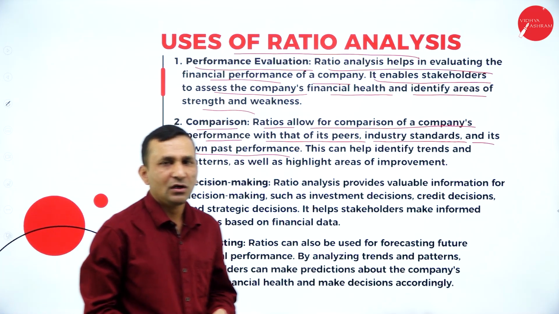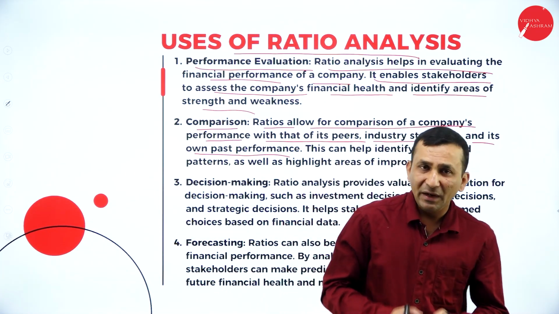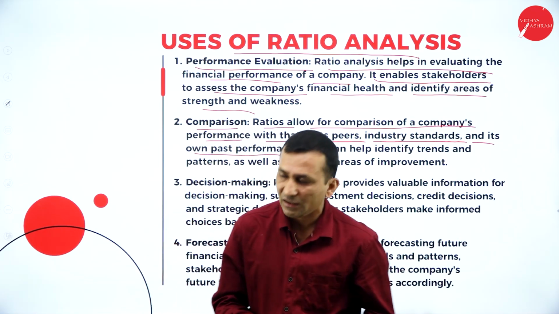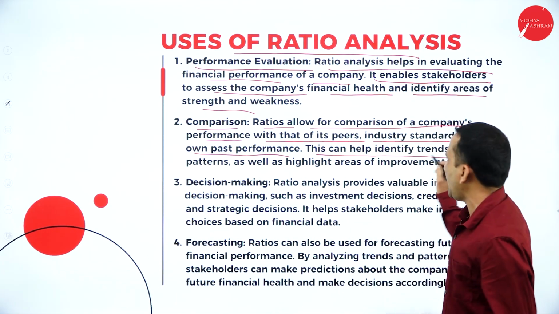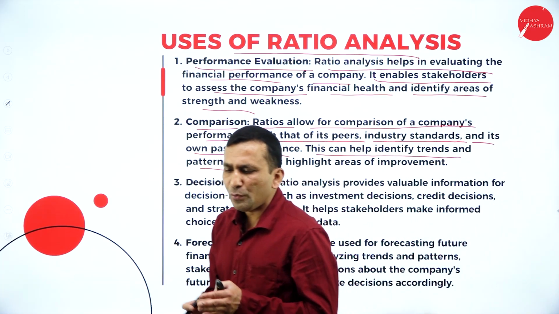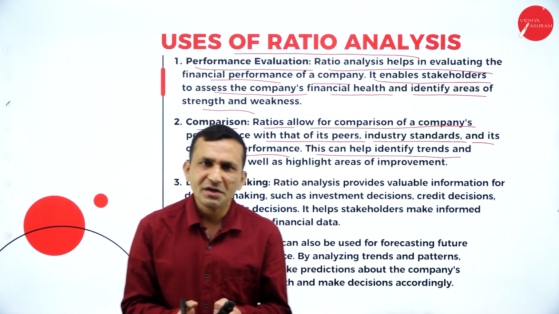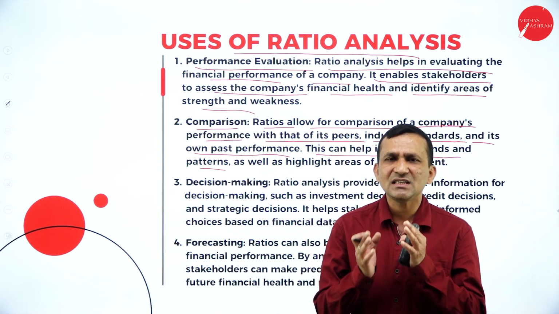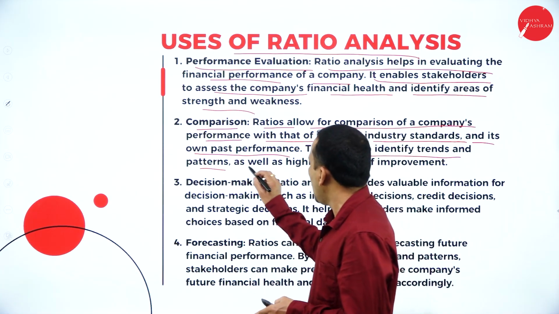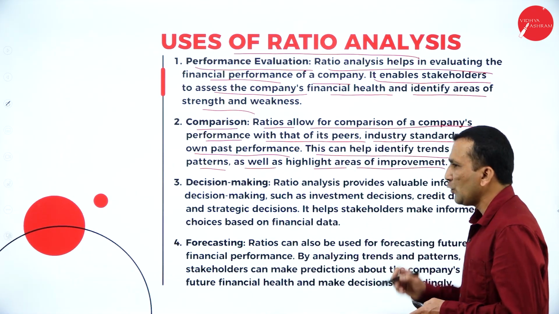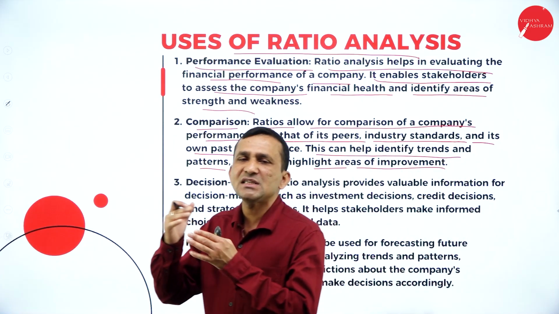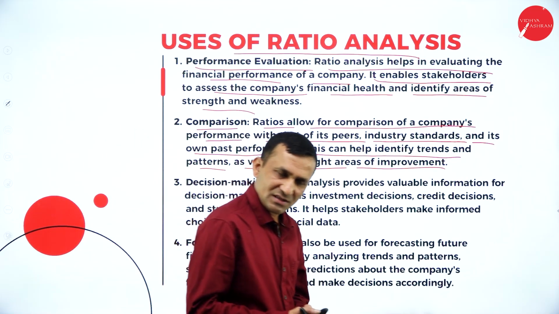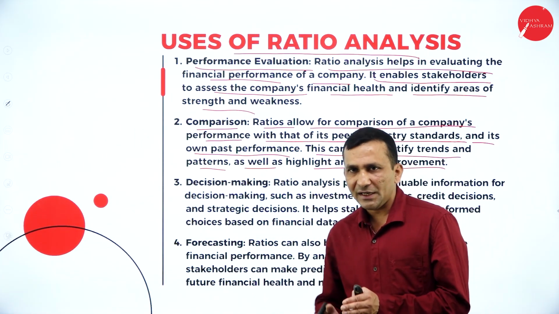For example, last year what profit we got and what current assets we maintained, and this year we are comparing, so where exactly we are. This can help identify trends and patterns, because there are many trends set for the day-to-day operation to run very smoothly, so there is a system that is followed. It also highlights areas of improvement. For example, if your current assets are more compared to non-current assets, it shows how you can take precautionary steps. Like this we can go about identifying.